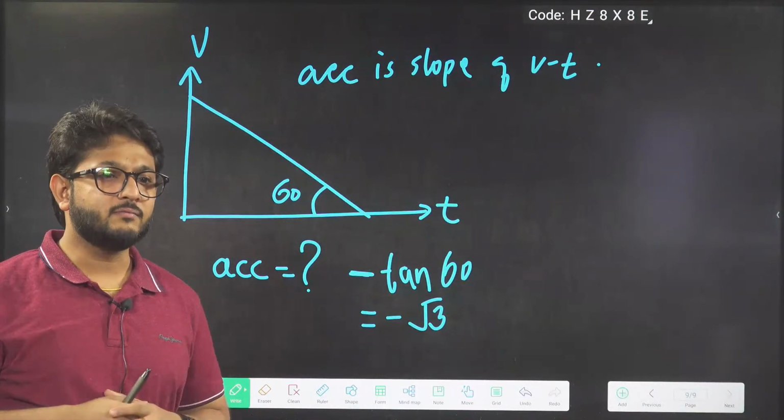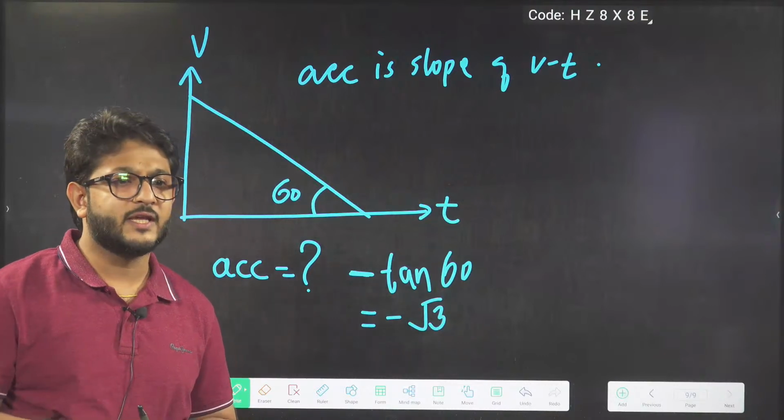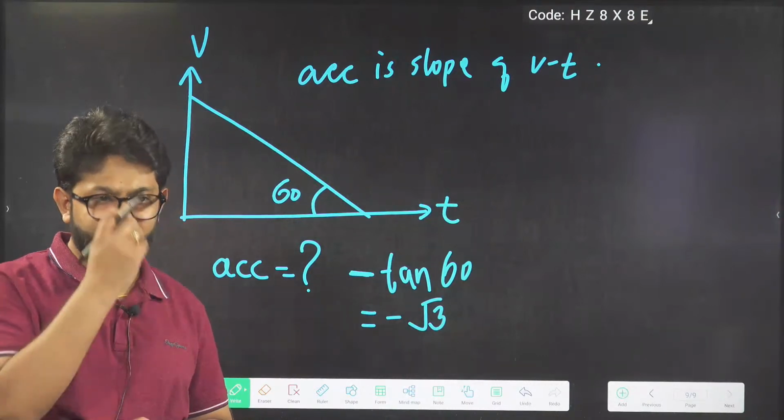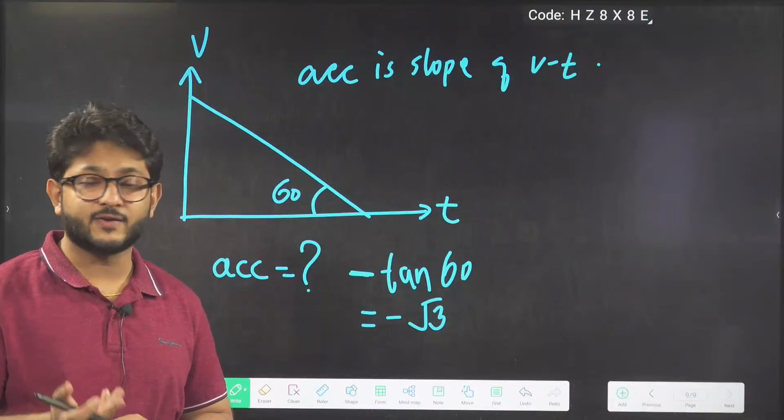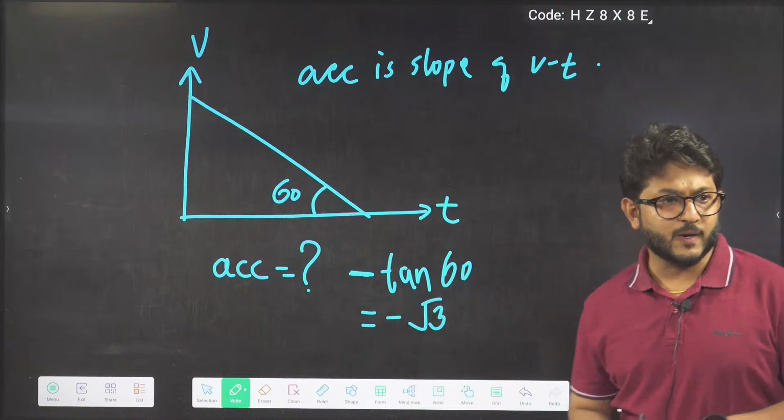Ready for the next one? Beta, it will always be the VT curve, not the TV curve. The slope of the TV curve doesn't give you anything. Okay, shall we start with the next part here?